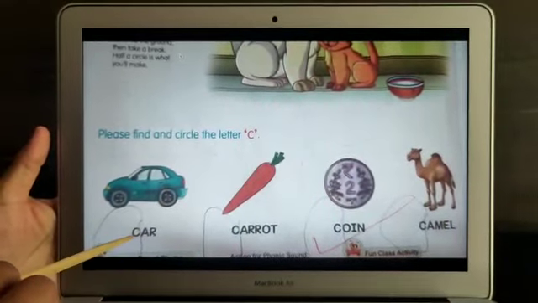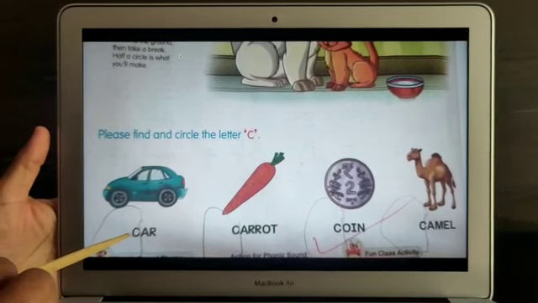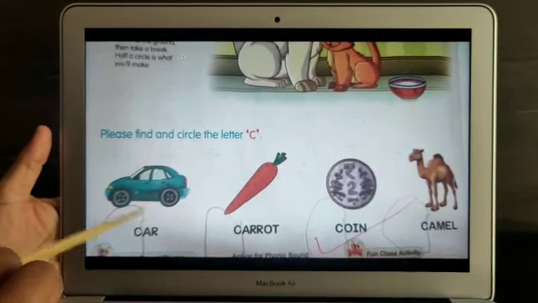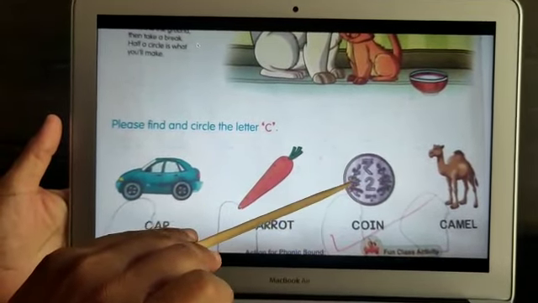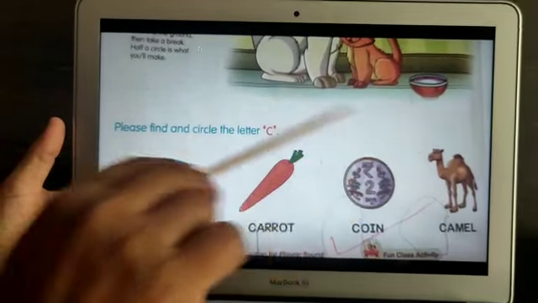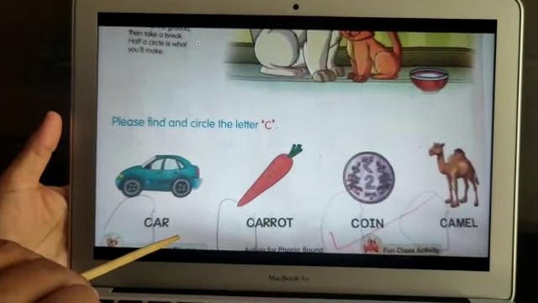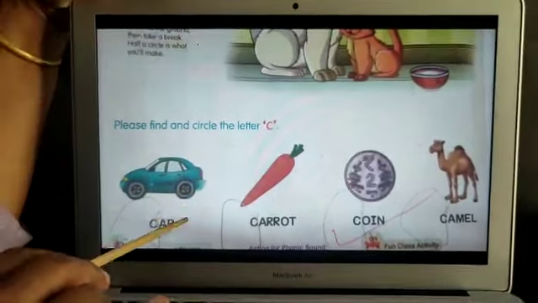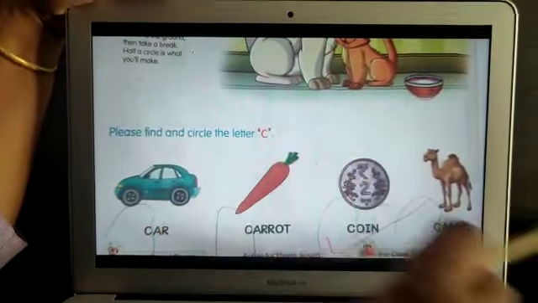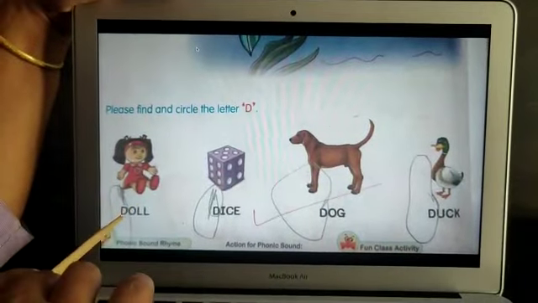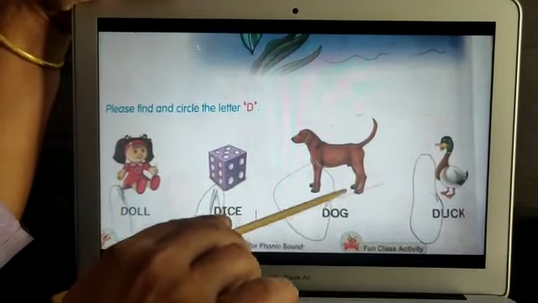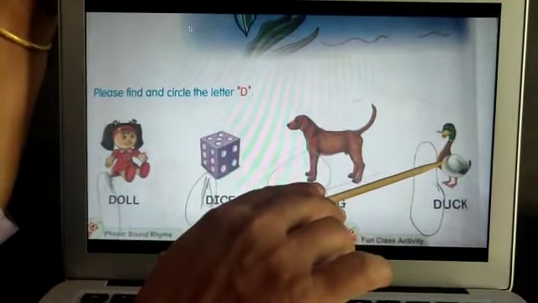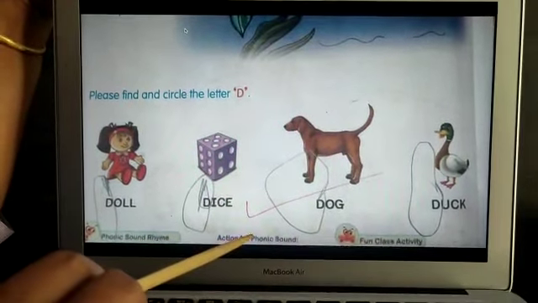Let us see C. C for cup. C for car. C for carrot. C for coin. C for camel. So C says K, K. So it is simple K. Let us see D. D for doll. D for dice. D for dog. D for duck. So D says D, D, D.